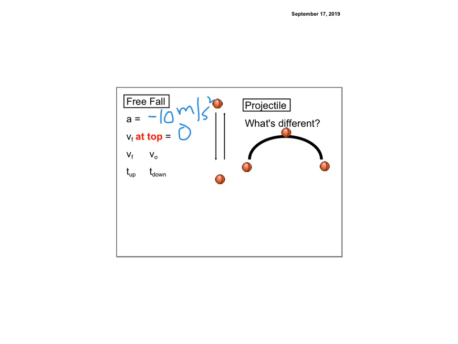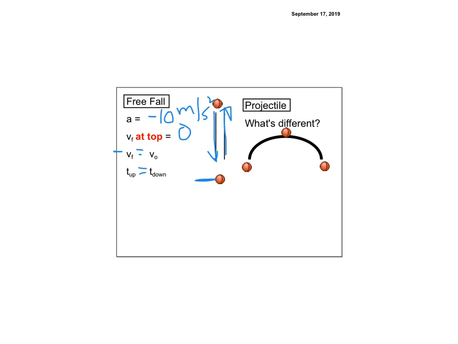Remember, in free fall, the acceleration is always negative 10 because there can't be any air or any other forces. When you look at vf, one has to be the negative of the other one. So in one case, it's going up, and in the other case, it's coming down. Therefore, they're going to be the negative of each other when they get back to the same point.